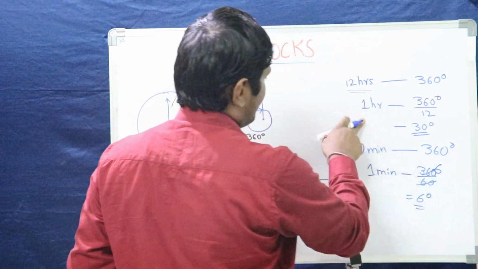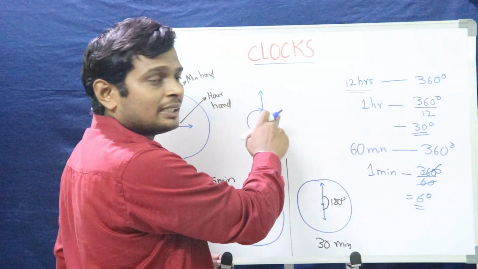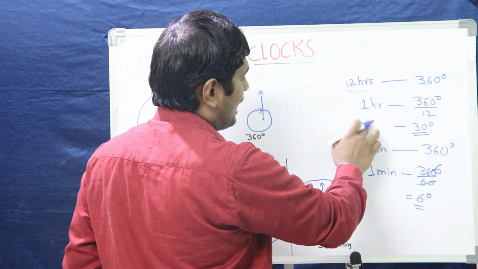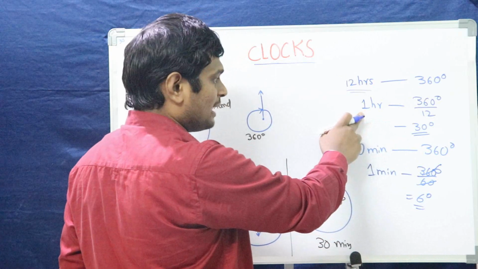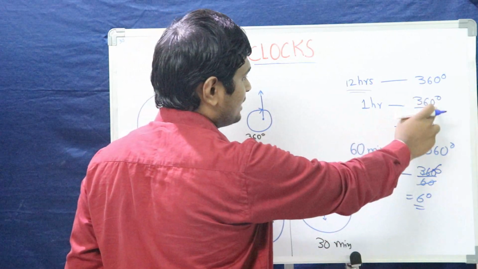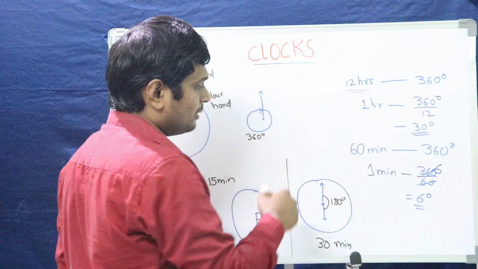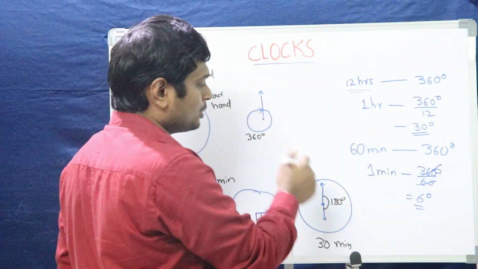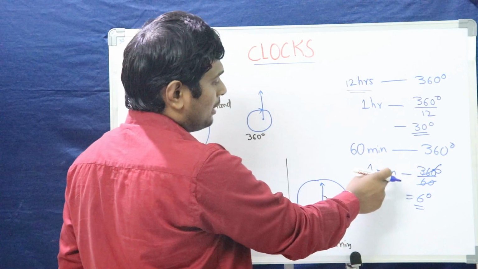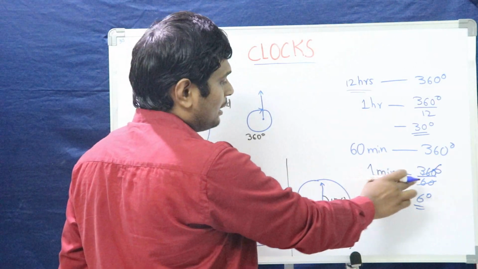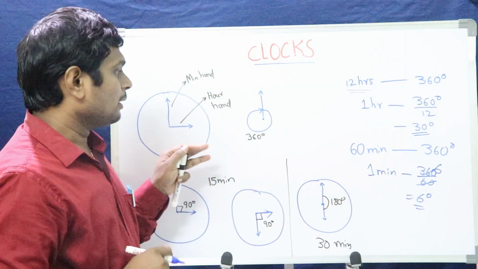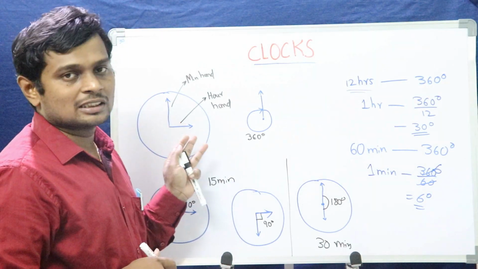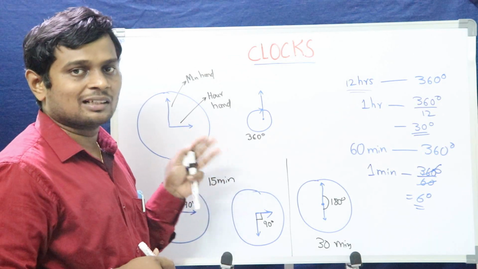For the hour hand to reach the same point, it has to traverse 12 hours. So the angle traced by the hour hand in 1 hour is 360 by 12, that is 30 degrees. In the case of the minute hand, it takes 60 minutes to reach the same point, so it traces 6 degrees in 1 minute. These are the basic concepts of clocks. By using these three concepts, we can solve any problem in clocks.